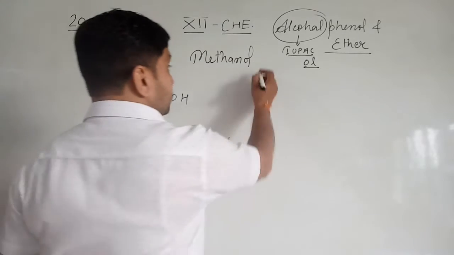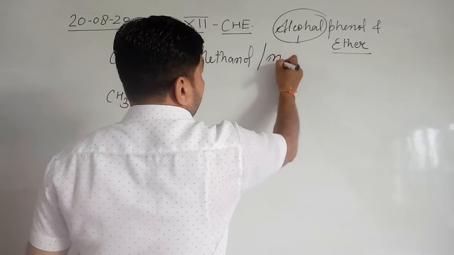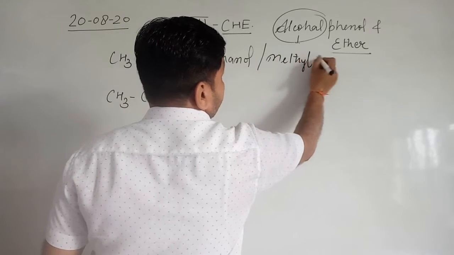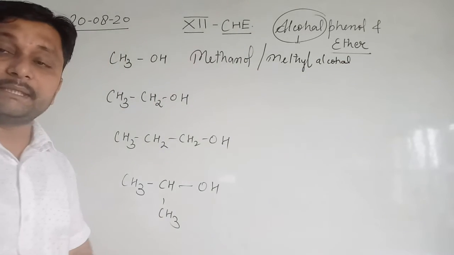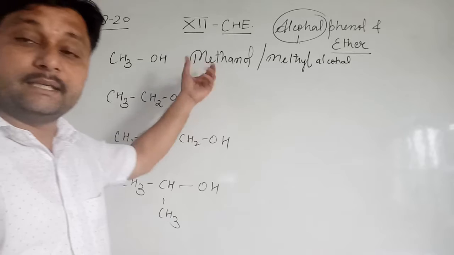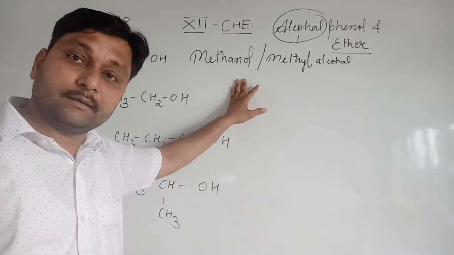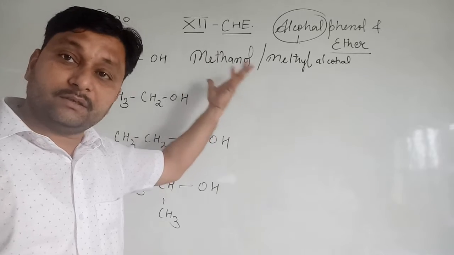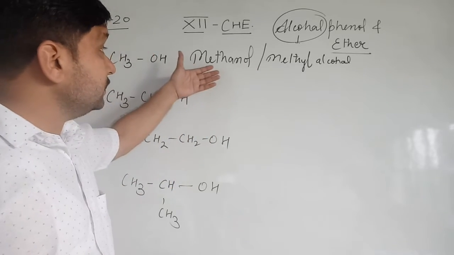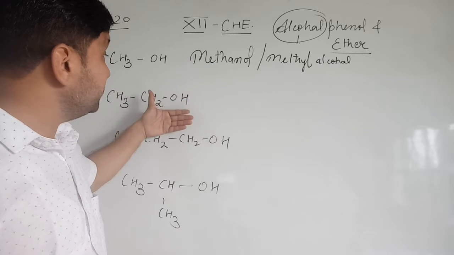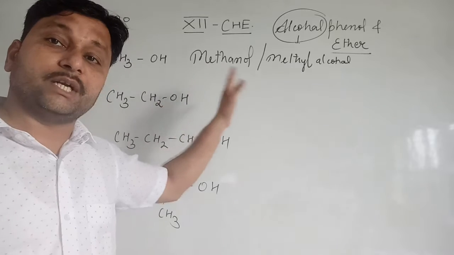Clear? And it is also known as methyl alcohol. Okay? This compound is used as a solvent for paint and varnish, and when it is mixed with ethanol, it converts into denatured alcohol.